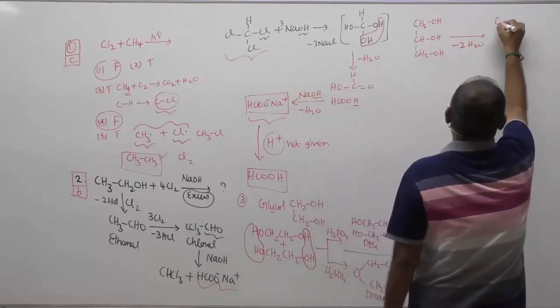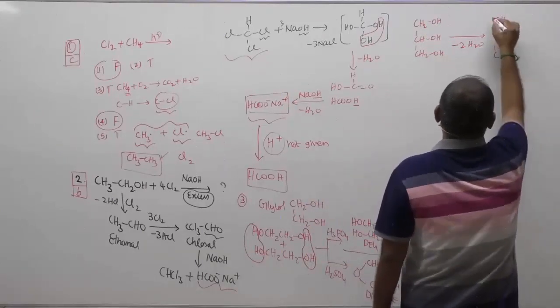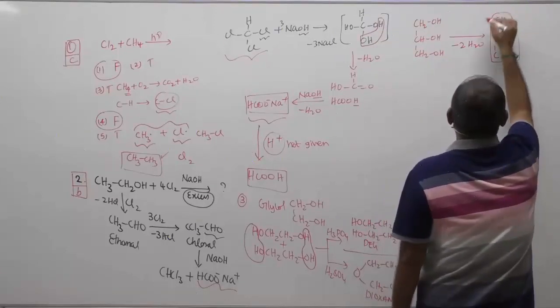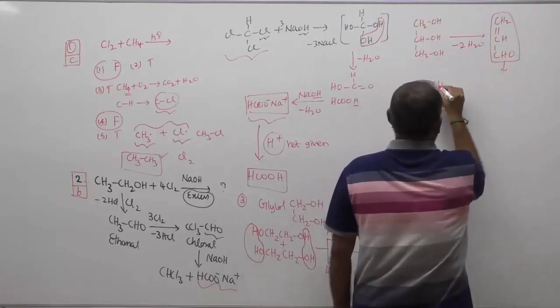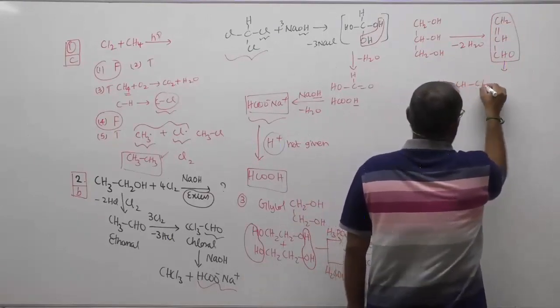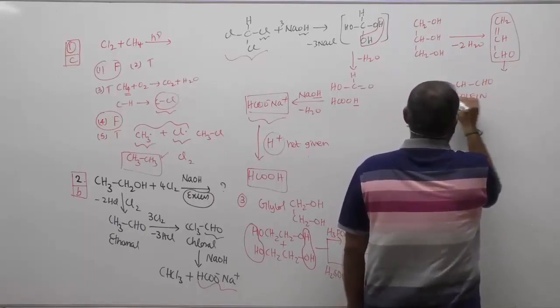The product is called acrolein. Intramolecular dehydration and then rearrangement will take place, forming CH2=CH-CHO, and this is your acrolein.